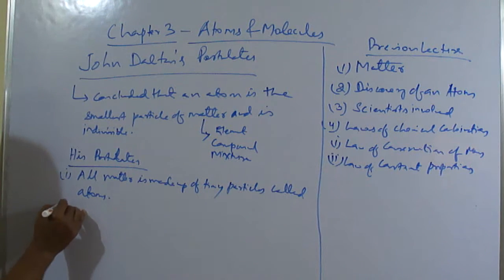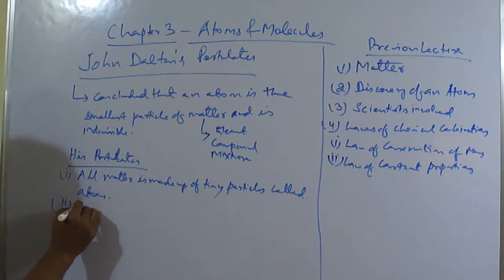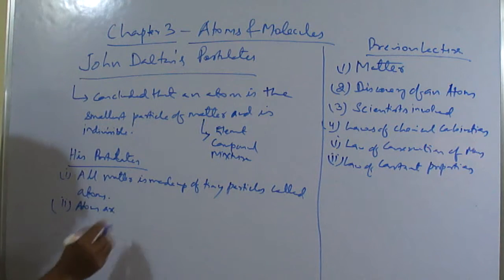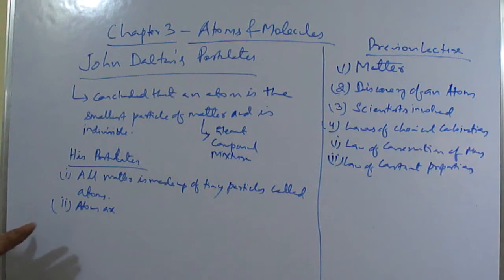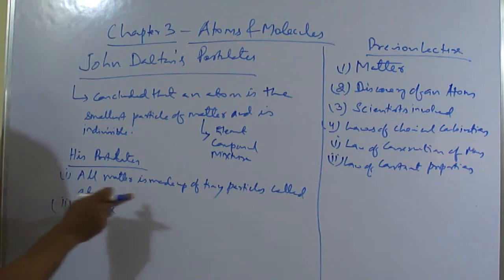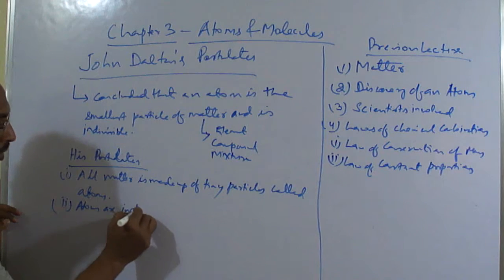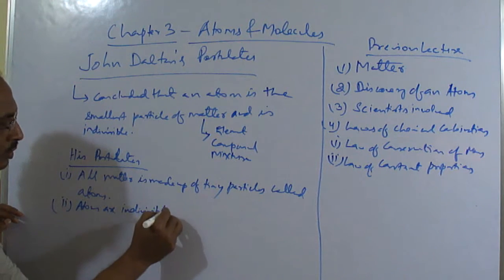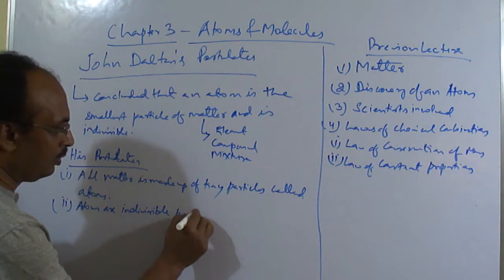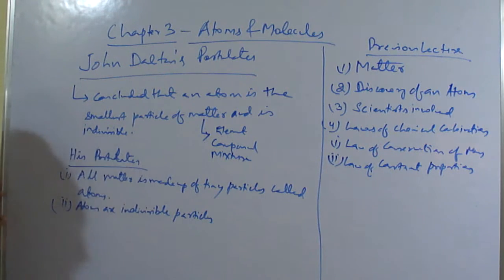Now, the second postulate. He said that these tiny particles, which are given the name atoms, are indivisible particles, meaning they cannot be further divided.